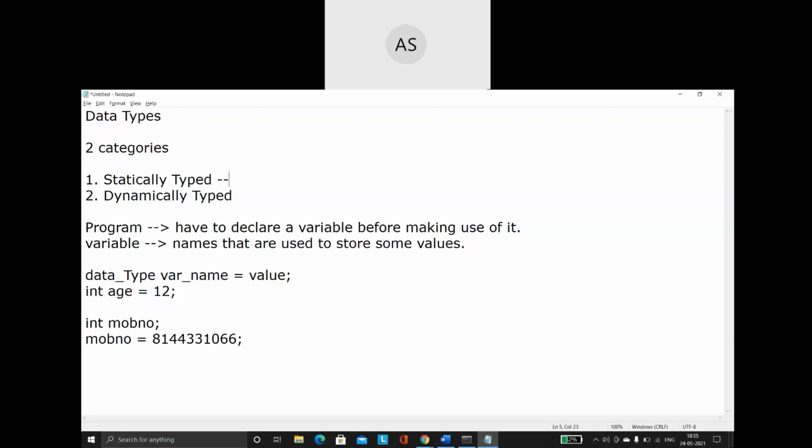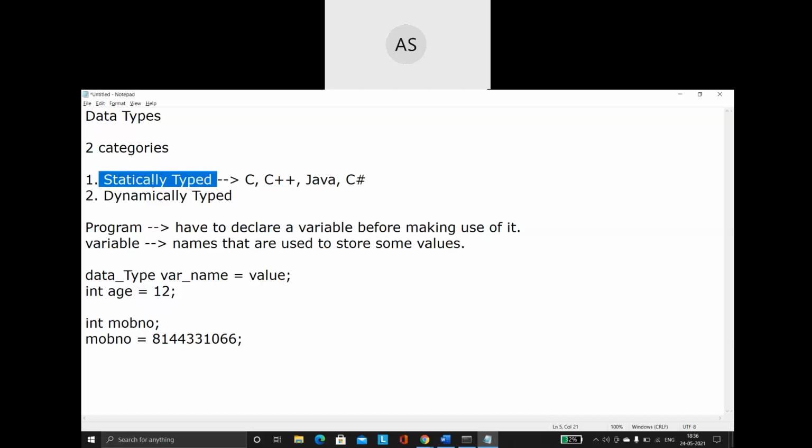So for example, when you are learning C, C++, Java, C#, all these programming languages fall under the statically typed category. In all these programming languages, whenever you want to store data, the variable has to be declared. Without declaring the variable, we cannot make use of it directly in our program. So that is why these programming languages fall under the statically typed category.